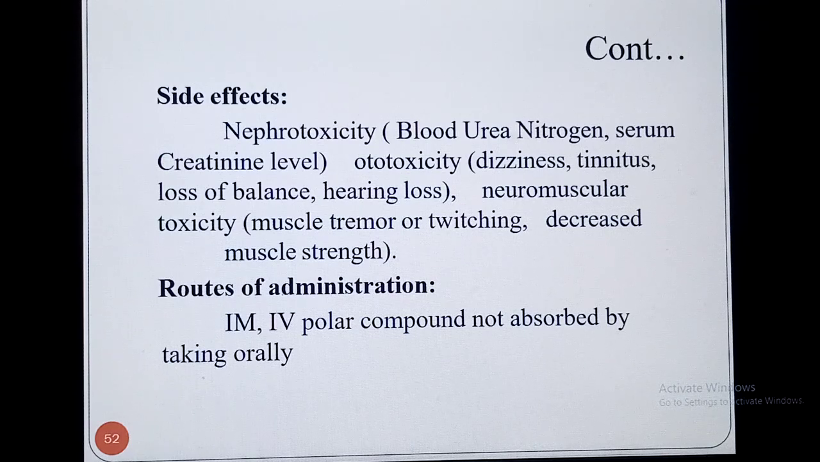Now there are different routes of drug administration. It can be administered intramuscularly or intravenously. Polar compounds are not absorbed when taken orally. Those compounds which are polar in nature are not absorbed orally, but they can be easily absorbed intravenously, or if they are in the form of injection, they can be easily absorbed into the blood circulation.